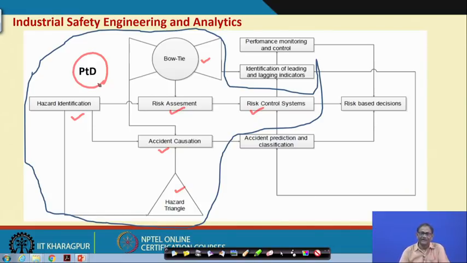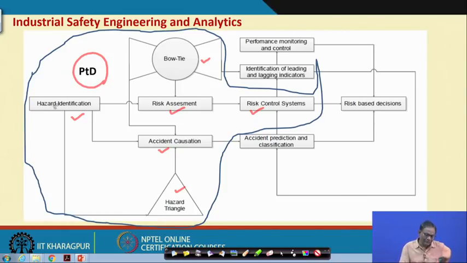PTD is a life cycle design concept where the hazards that may occur along the life cycle of a system or the process or a product you manufacture or you install, all those hazards are to be thought of at the design stage, and proper interventions, may be design, redesign options, controls must be put into place.